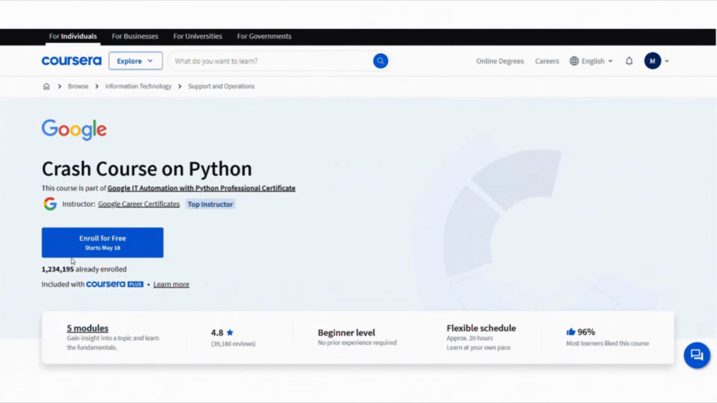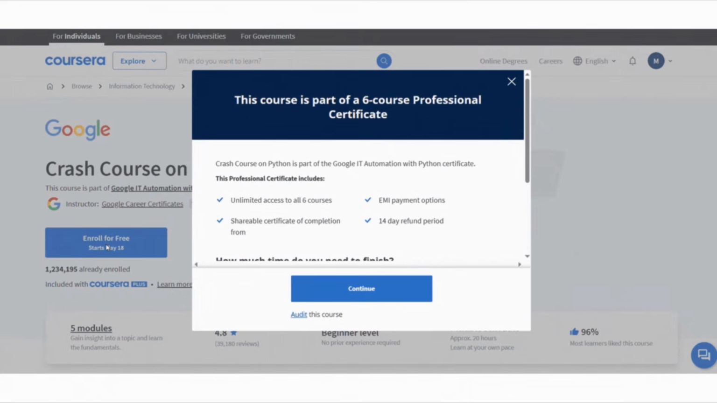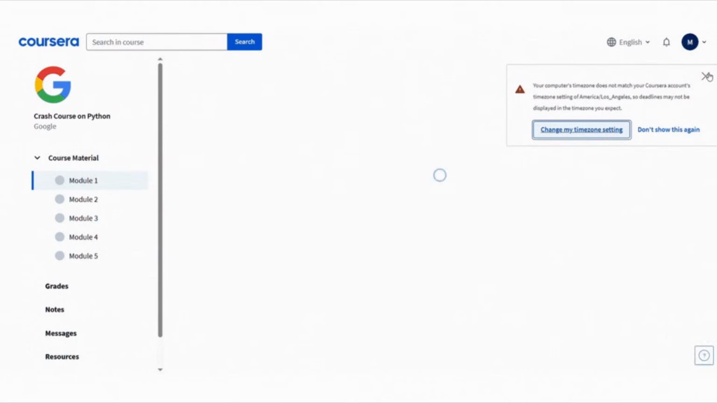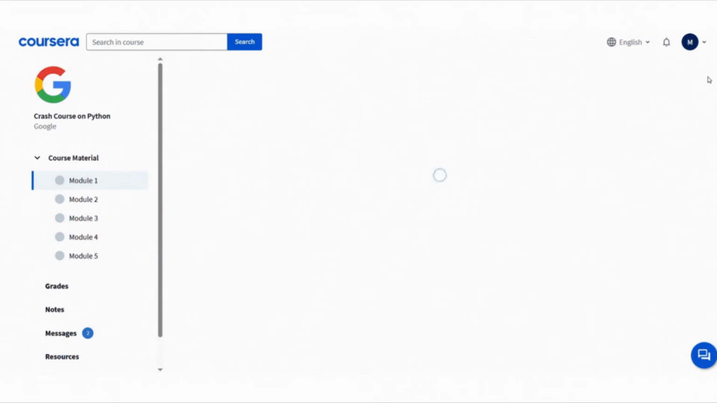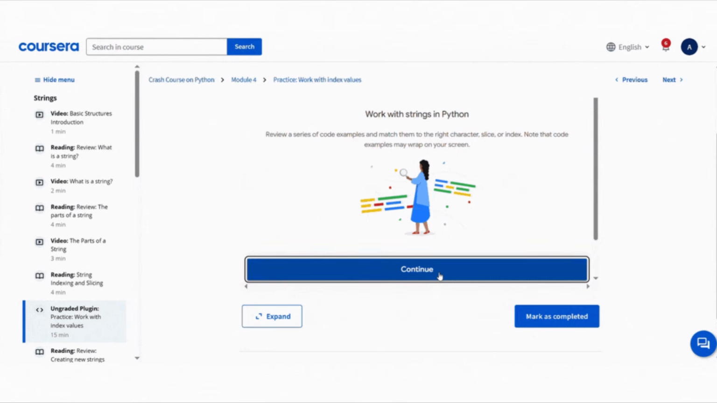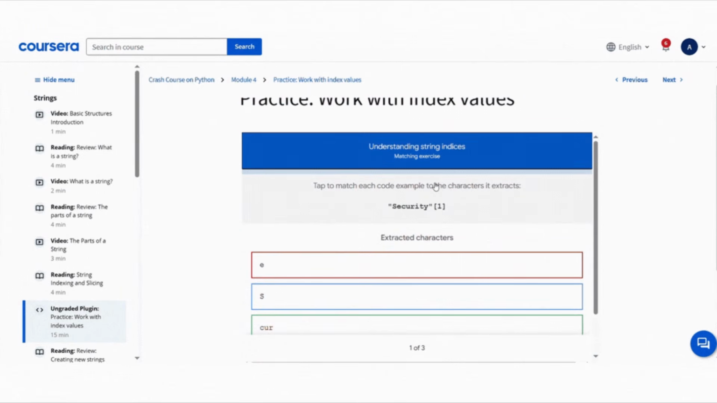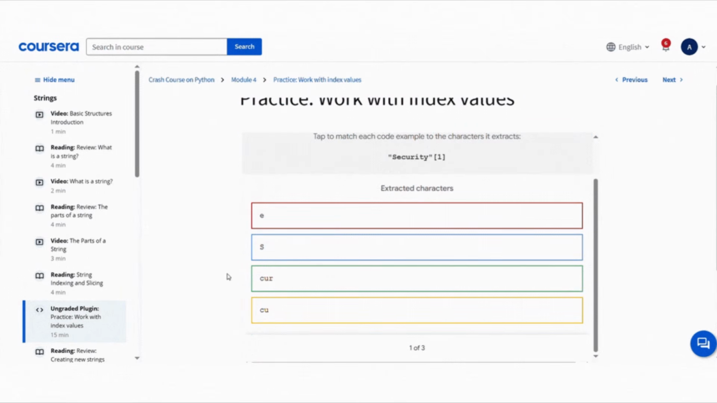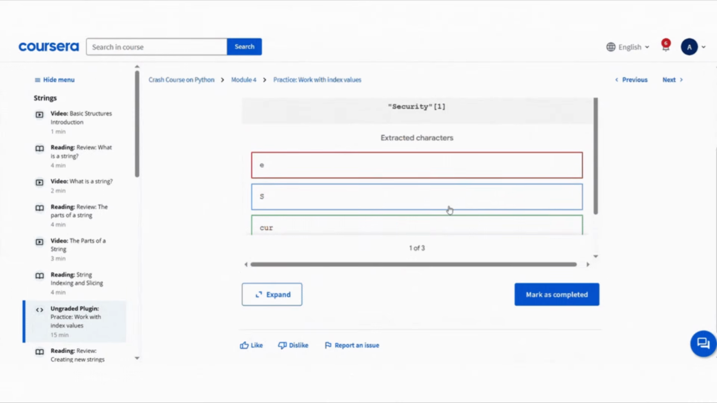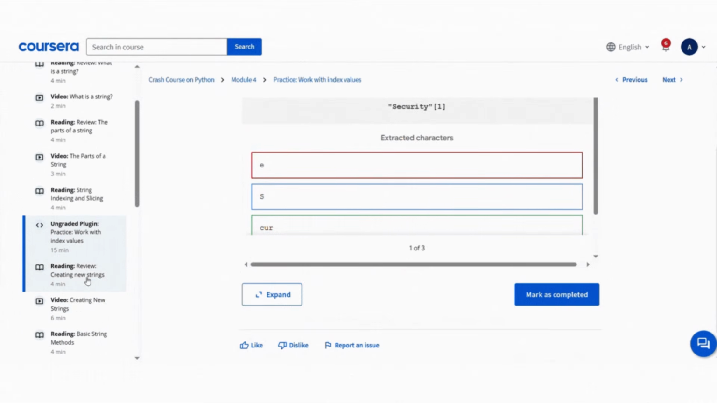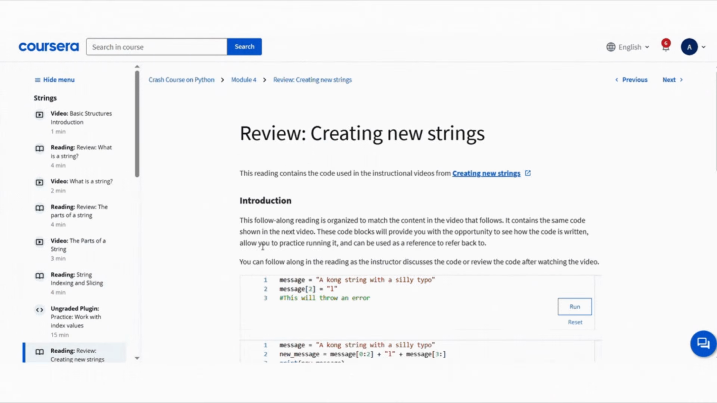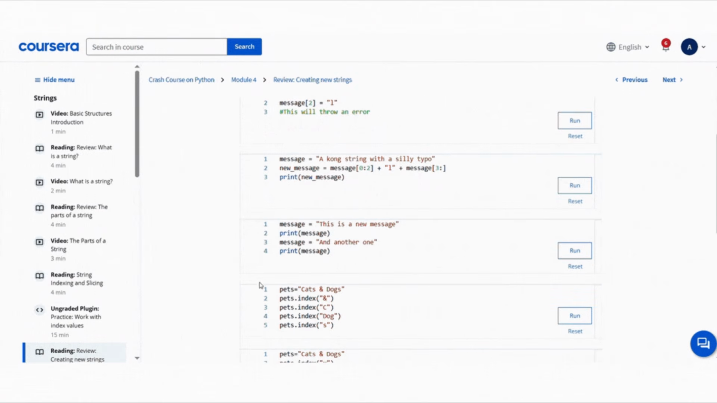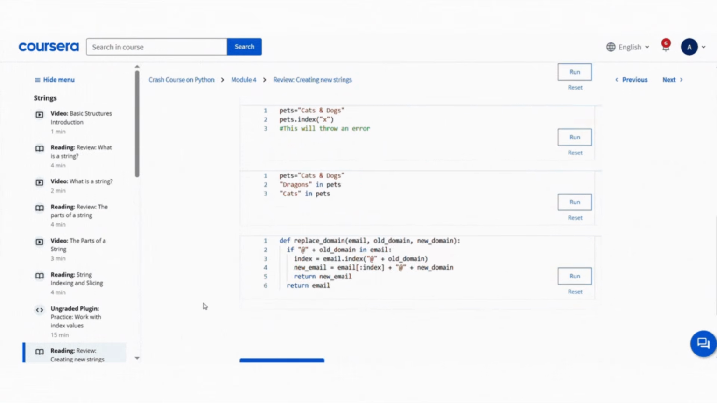To enroll in this course for free, click the Enroll for Free button, then click Audit this course. That's it. You will get full access to all the course materials. This course also teaches you how to solve real programming problems step by step. What I really liked about this course is that it mixes easy lessons with hands-on practice and real examples, making it simple to understand Python even if you have never coded before.